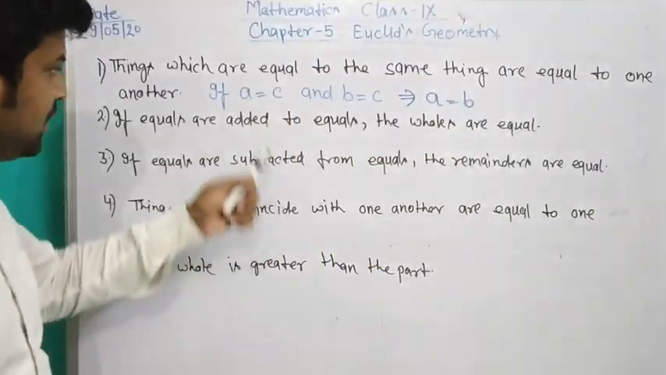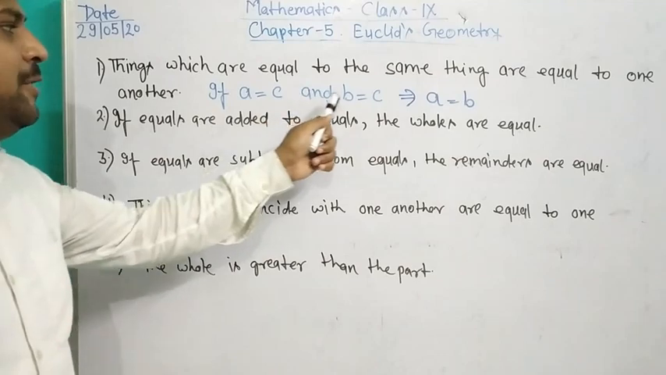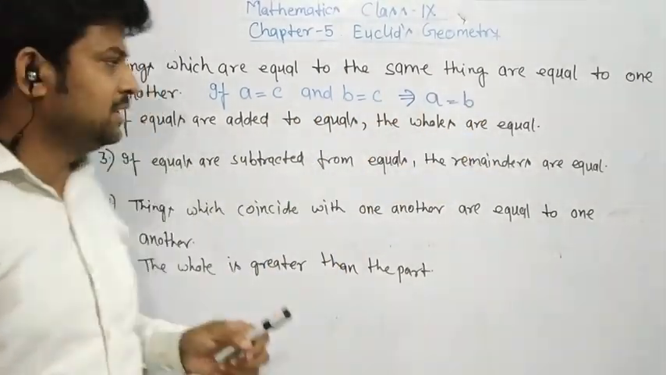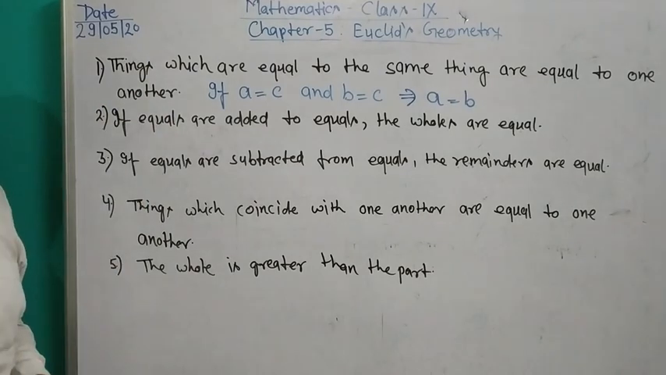Clear? If A equals C and B equals C, then we can write A equals B. This is the first Euclid's axiom.